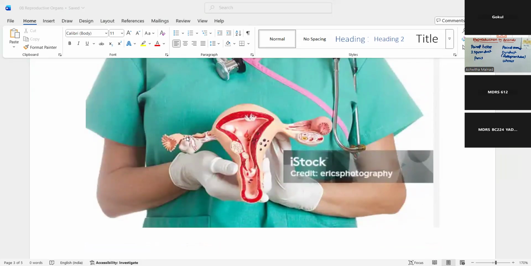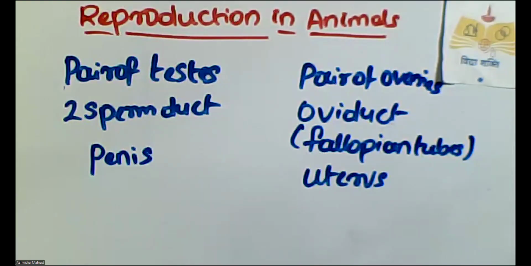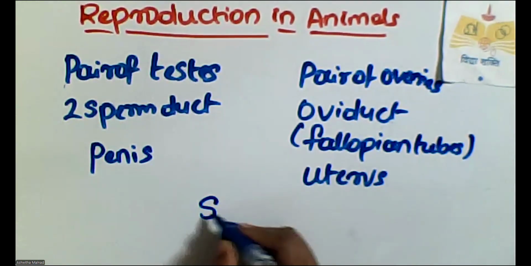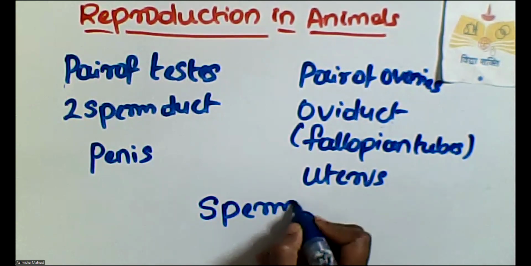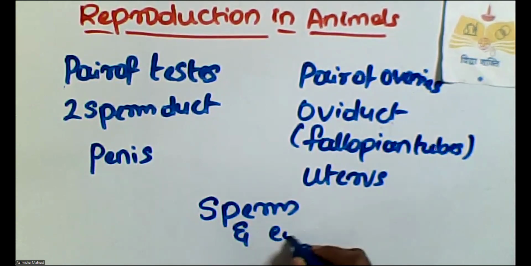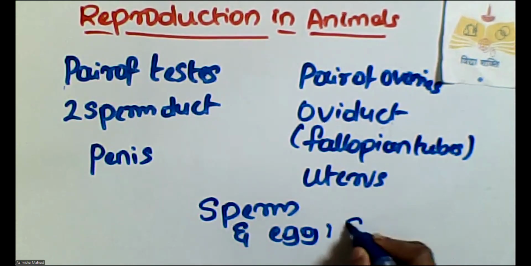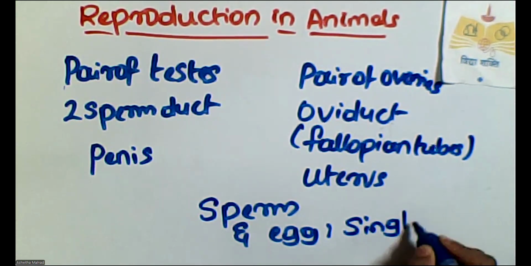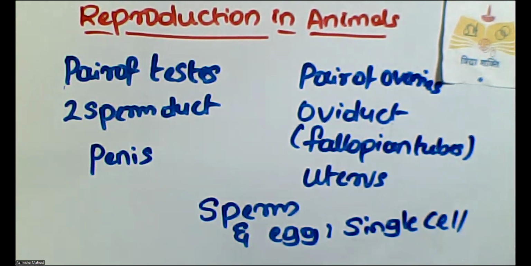So the uterus is the part where the development of the fetus or baby takes place. Like the sperm, the egg is also a single cell. Okay, it's very much clear and to be understood. Sperm is sperm, and egg, these both are single cells. So from these two cells, a new cell is born.